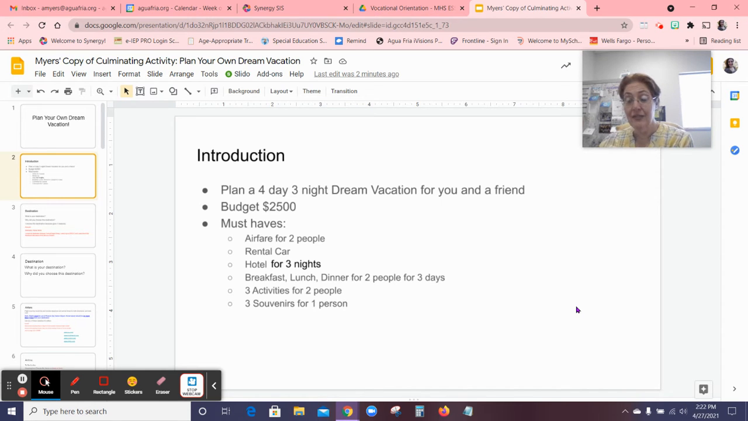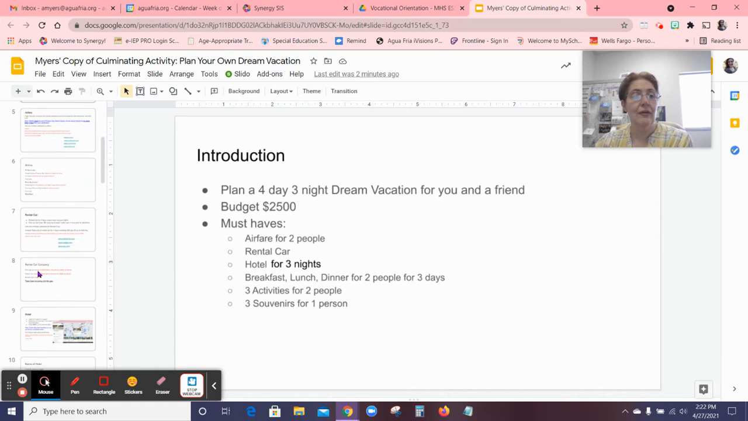So must-haves: you must have airfare for 2 people. You must have a rental car. You must have a hotel for 3 nights. 3 nights. Okay. I'll show you how to do that. Breakfast, lunch, and dinner for 2 people for 3 days. 3 activities for 2 people and 3 souvenirs for 1 person. Okay. So 1 souvenir for 1 person. Okay. Alrighty.